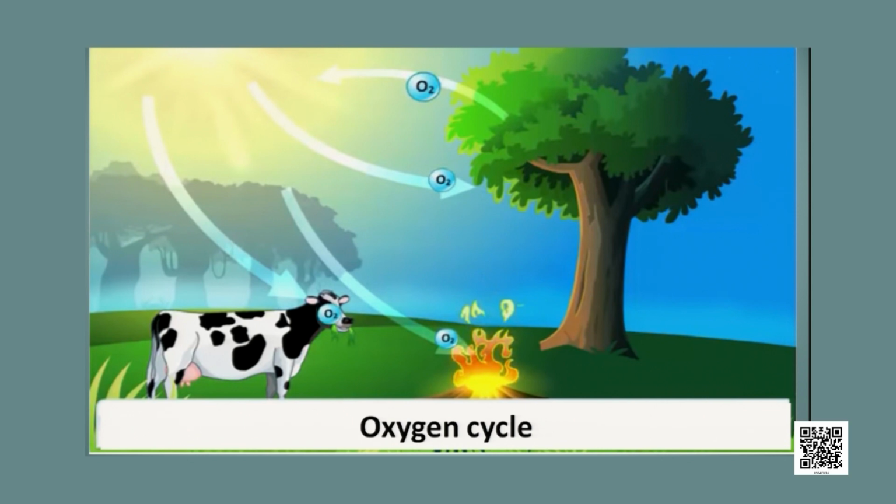Oxygen is used up by three processes. It's very simple to understand. Oxygen is used up by three processes: respiration, combustion and formation of oxides of nitrogen. These are the three main processes by which oxygen is used up. But there is only one way by which oxygen returns to the atmosphere, and that is photosynthesis by plants. So photosynthesis is the only way by which oxygen returns to the atmosphere. This is how the oxygen cycle occurs in nature.